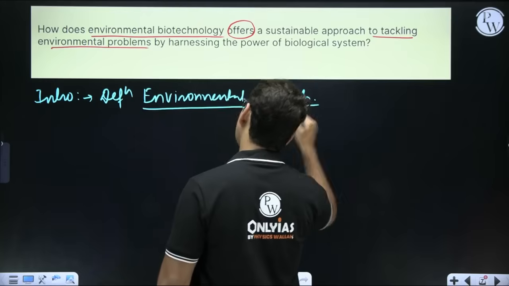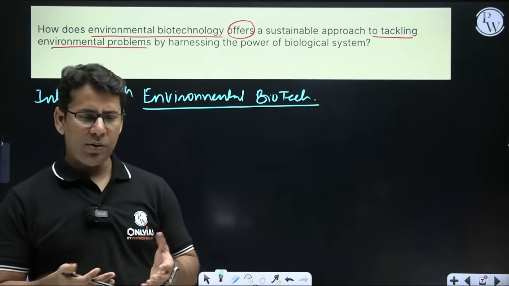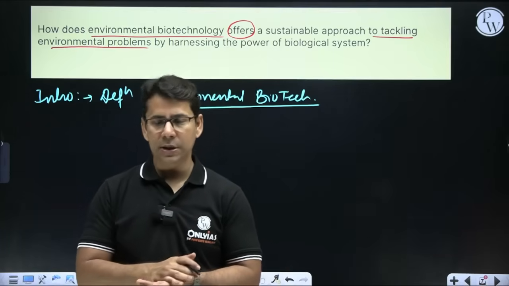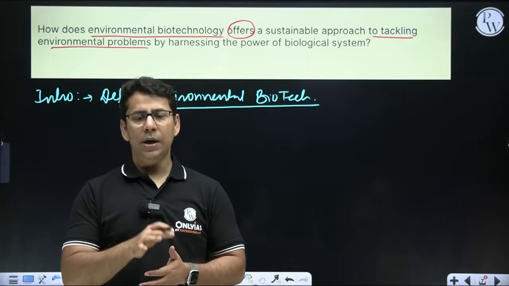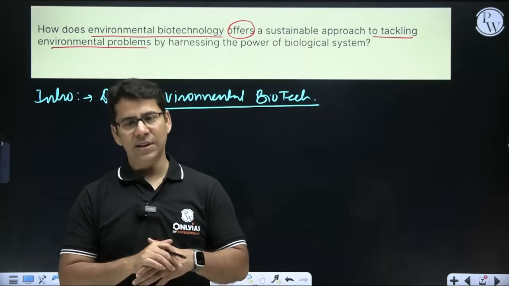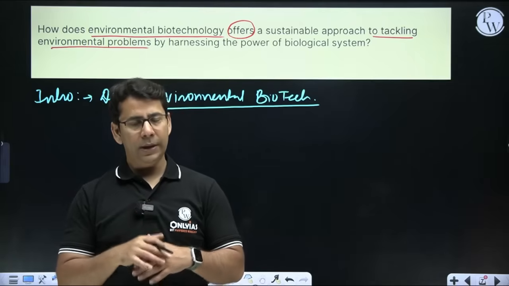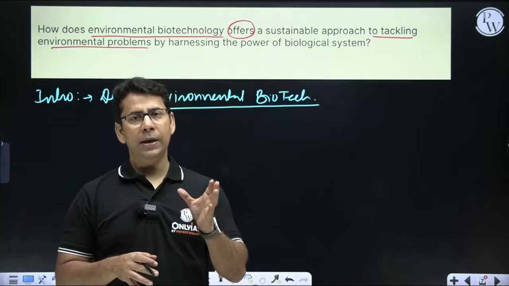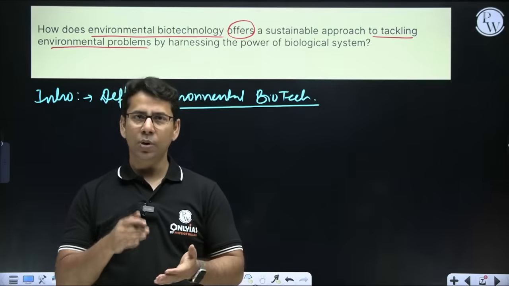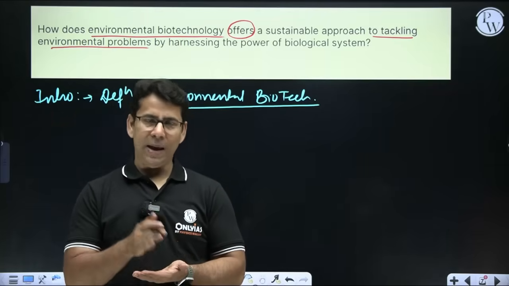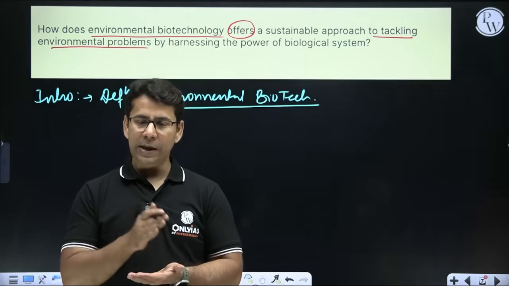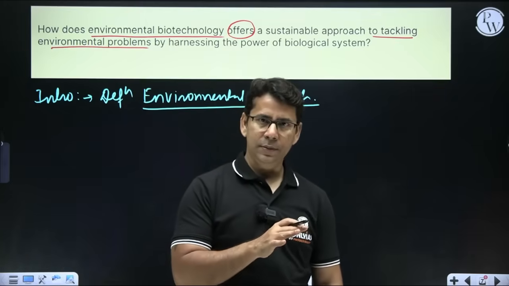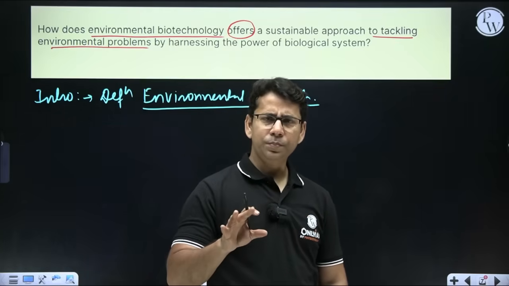Environmental biotechnology. You can define environmental biotechnology as the application of biological systems and processes to address environmental challenges and promote sustainability. It involves using microorganisms, enzymes, and other biological agents to clean up pollution, manage waste, produce renewable energy, and develop sustainable materials. So it's a very easy definition.